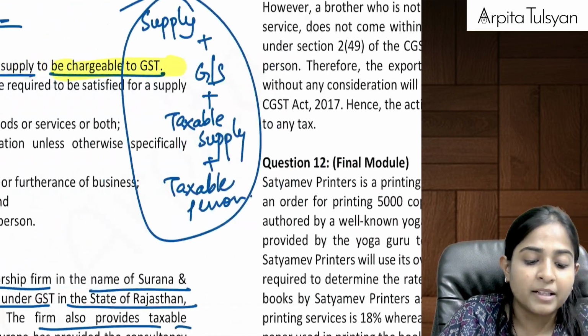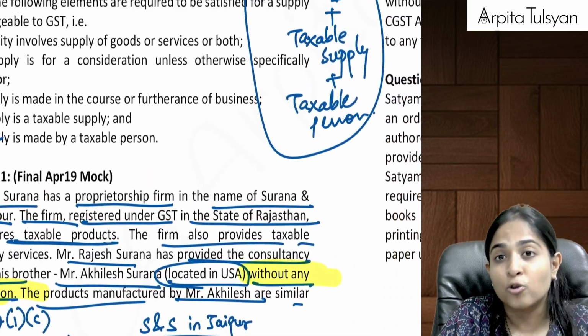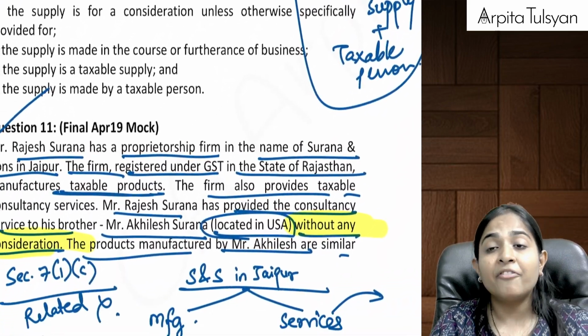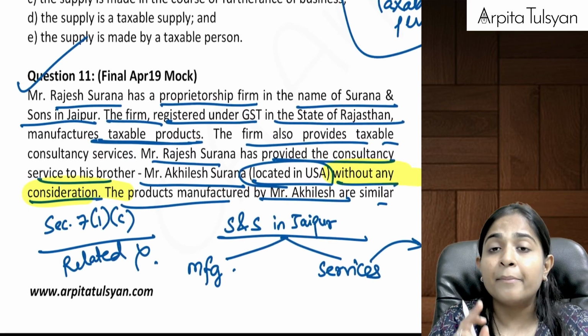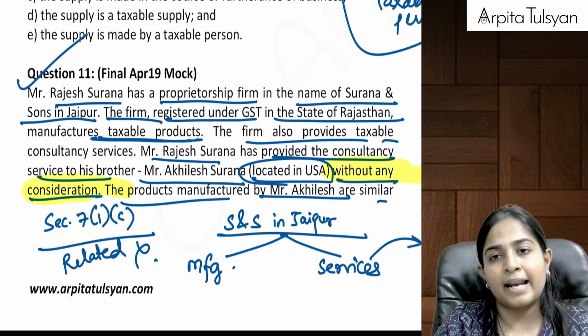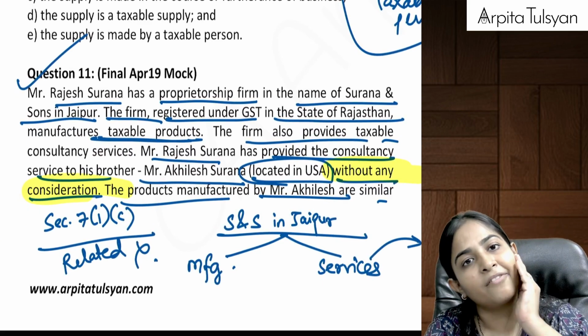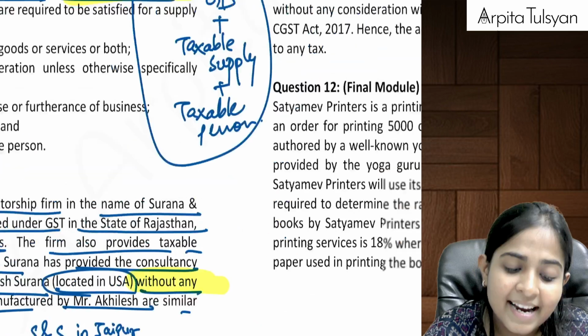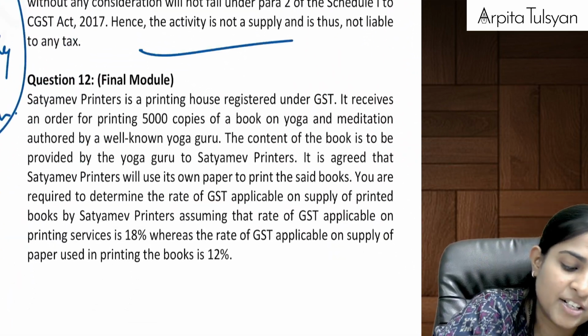Why? Why is brother not our related person? Because he is not dependent on me. Remember, family members will be considered as related person, and in the definition of family member, brother will come only when he is wholly or mainly dependent on us. So this transaction is not a supply.